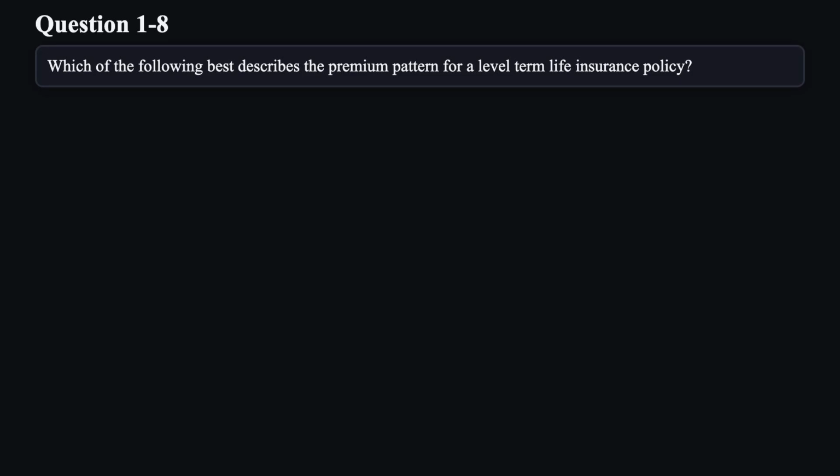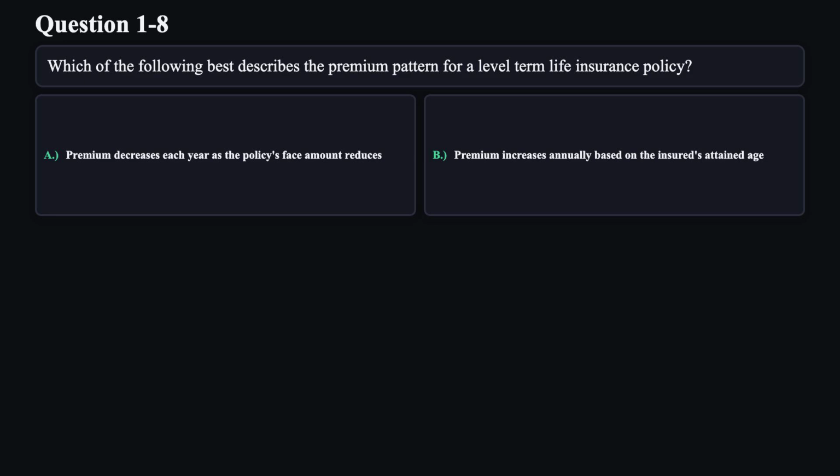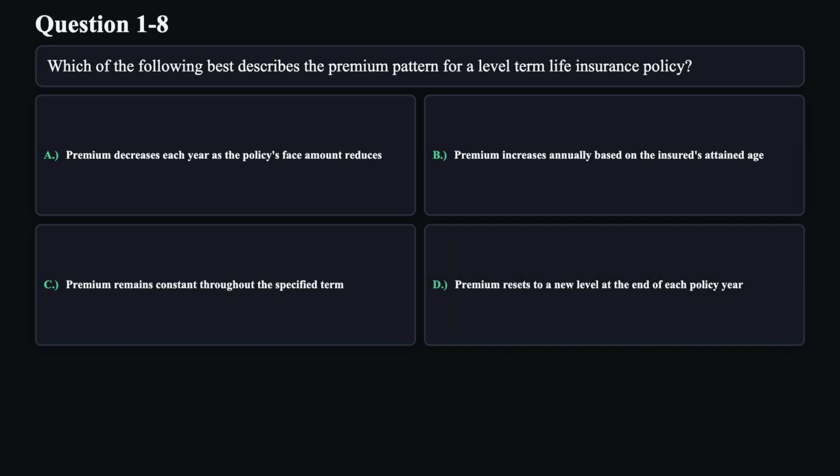Question 8. Which of the following best describes the premium pattern for a level term life insurance policy? A. Premium decreases each year as the policy's face amount reduces. B. Premium increases annually based on the insured's attained age. C. Premium remains constant throughout the specified term. D. Premium resets to a new level at the end of each policy year.